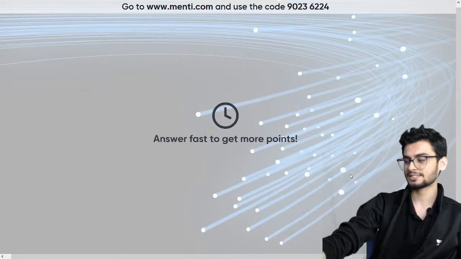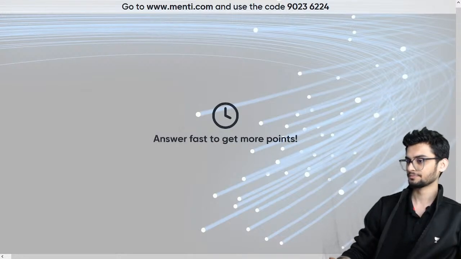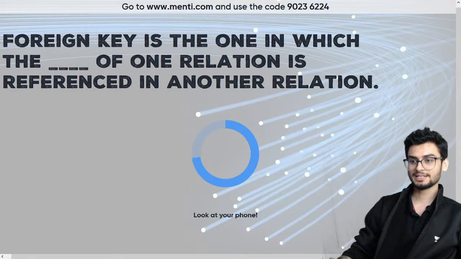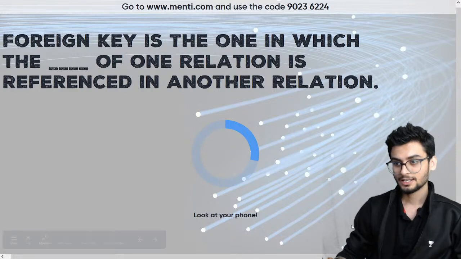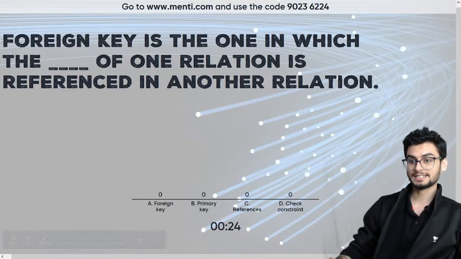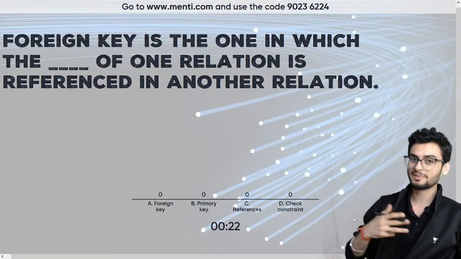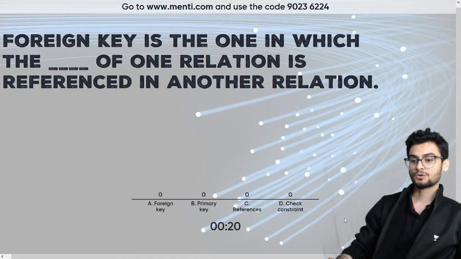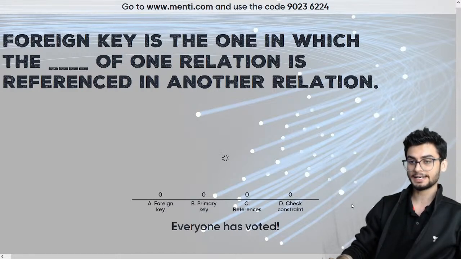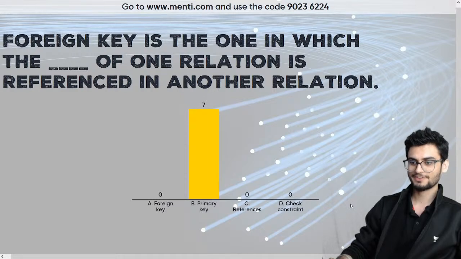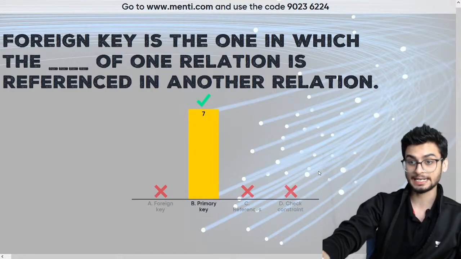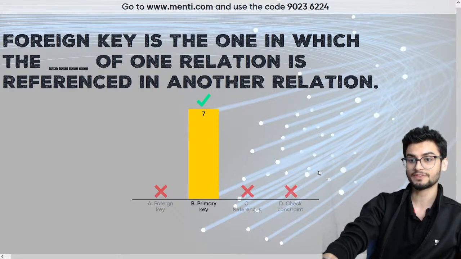Looking at question number 6. Let's see. Foreign key is one in which the dash of one relation is referenced in another relation. So probably we are talking about keys. कौन सी की होनी चाहिए? Foreign key, primary key, references और check constraint. Okay, so everyone gave the right answer. We had studied this in term 1, so probably आपको वहां से याद है. So this is the right answer. Primary key को reference करता है एक foreign key.